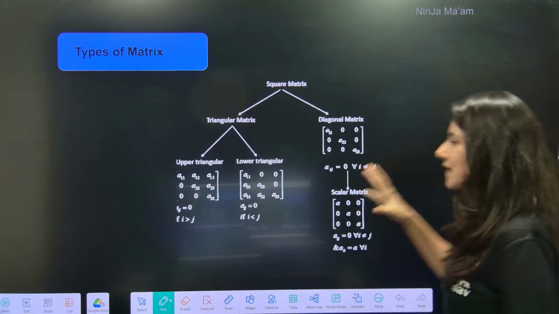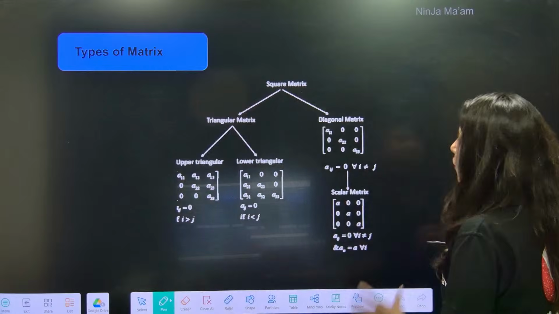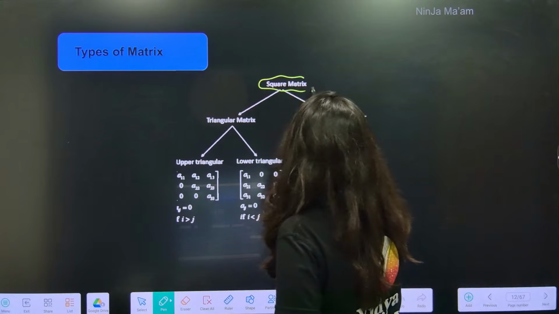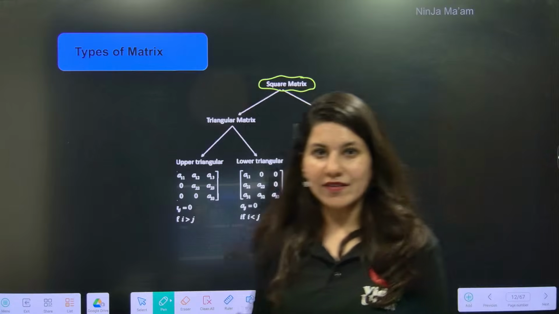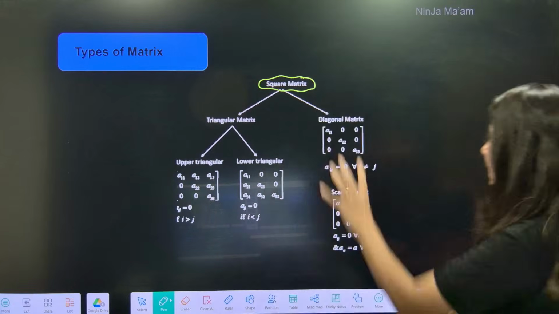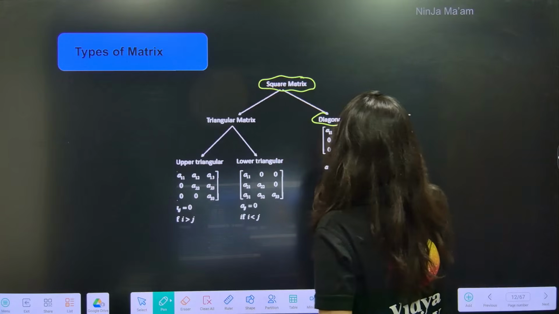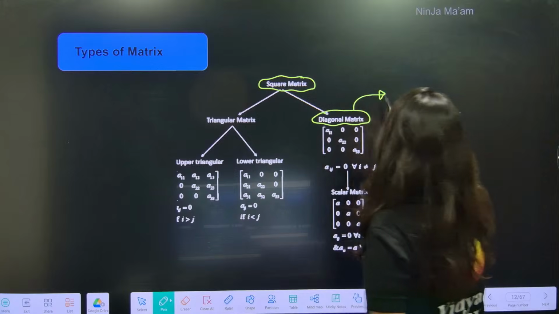Okay. Now let us understand this tree, this segregation. If I talk about a square matrix, you are aware that square matrix means the number of rows and columns are equal. One category of square matrix is the diagonal matrix. What is a diagonal matrix?